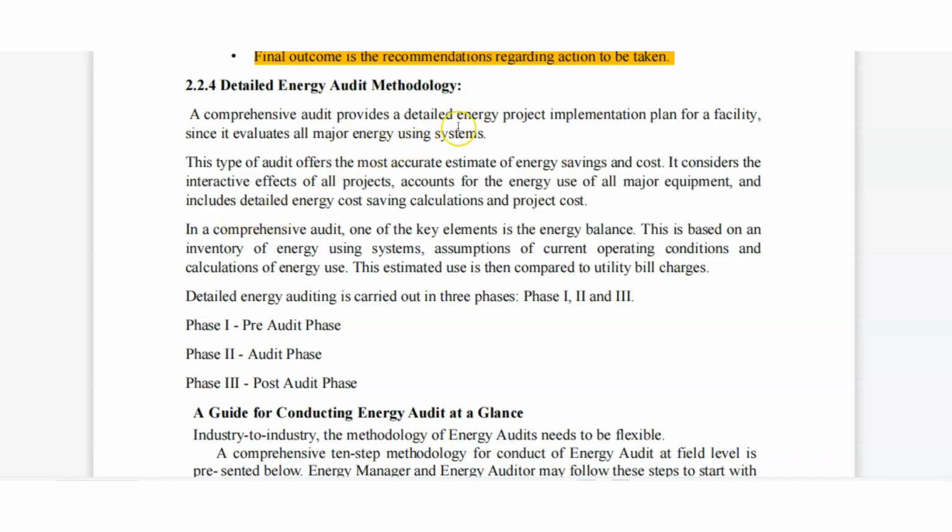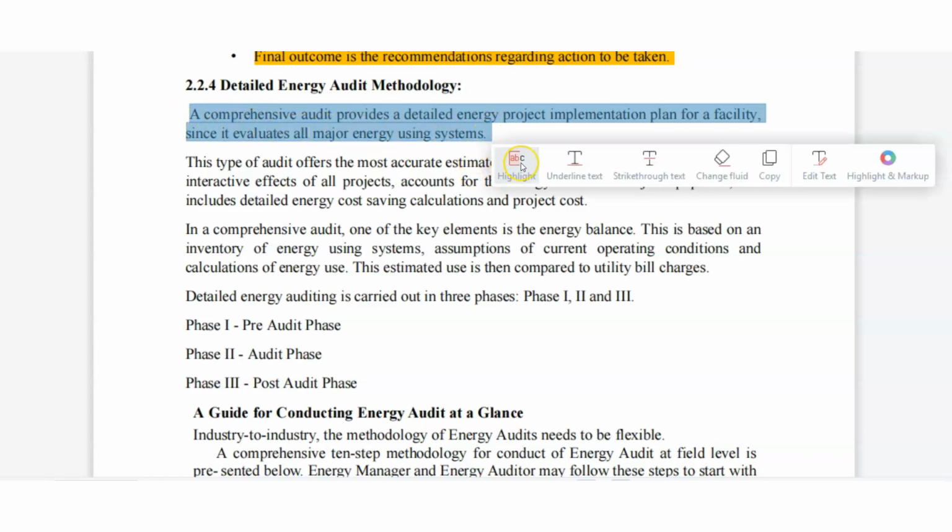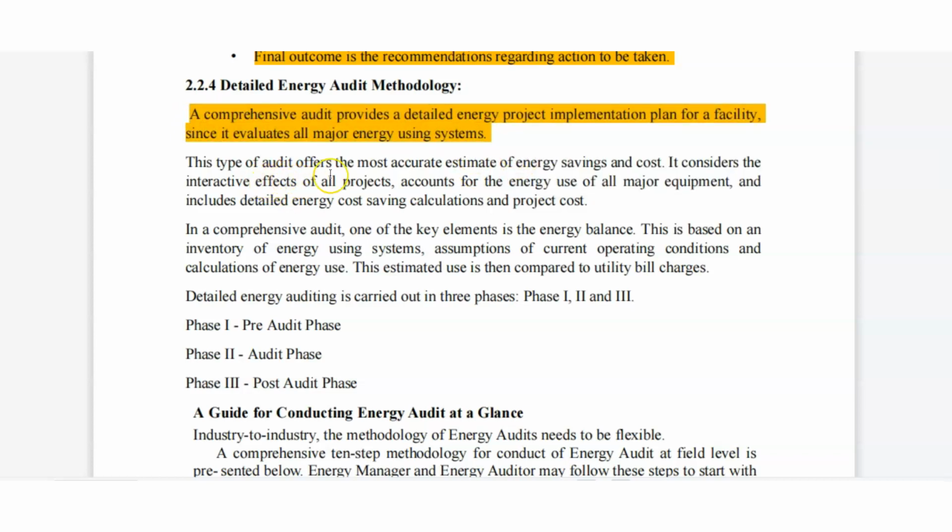A comprehensive audit provides a detailed energy project implementation plan for a facility, since it evaluates all the major energy systems. This type of audit offers the most accurate estimate of energy saving and cost. If we do a detailed energy audit, then energy saving and cost saving will occur.